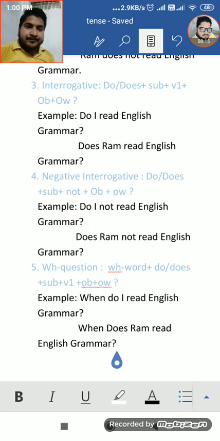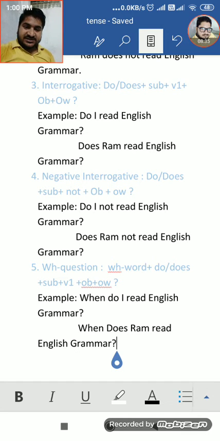Next is negative interrogative. The structure of the sentence is do or does plus subject plus not plus V1 plus object plus other words. Example, do I not read English grammar? Or does Ram not read English grammar?